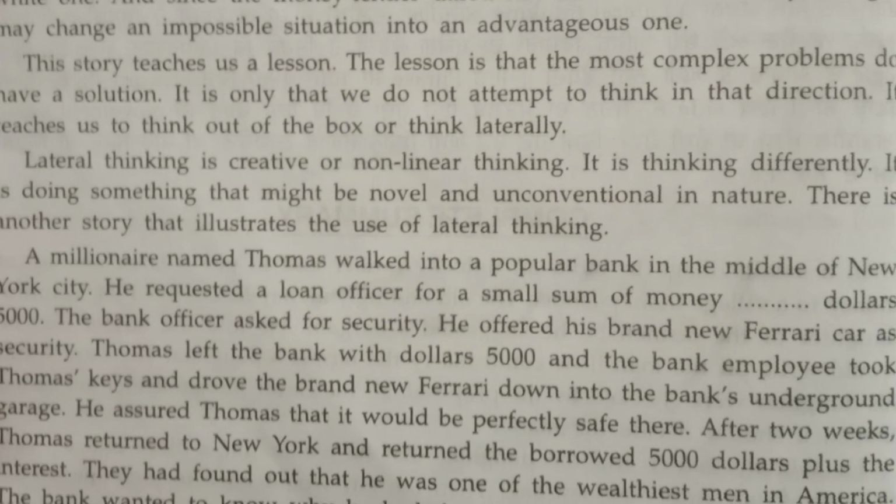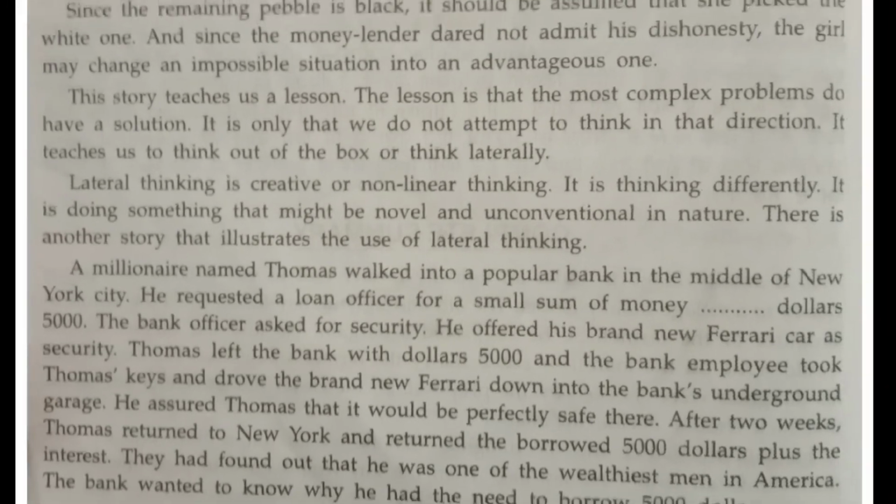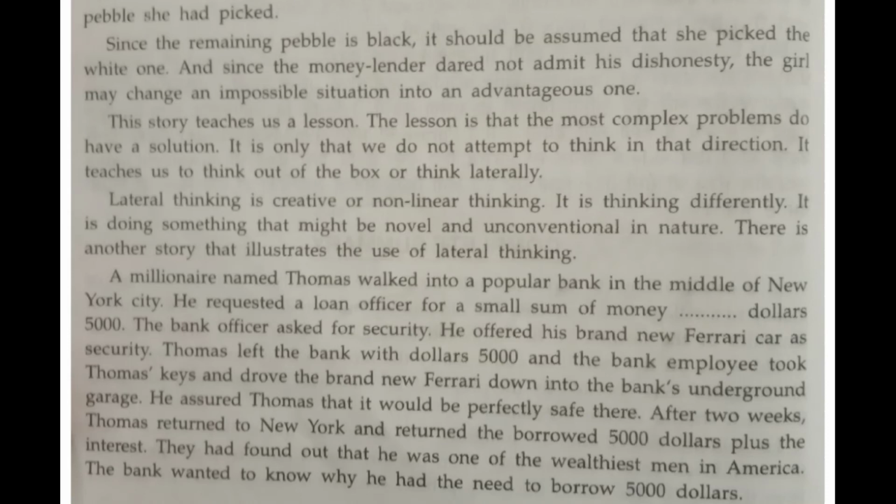They had found out that he was one of the wealthiest men in America. The bank wanted to know why he had the need to borrow $5,000.